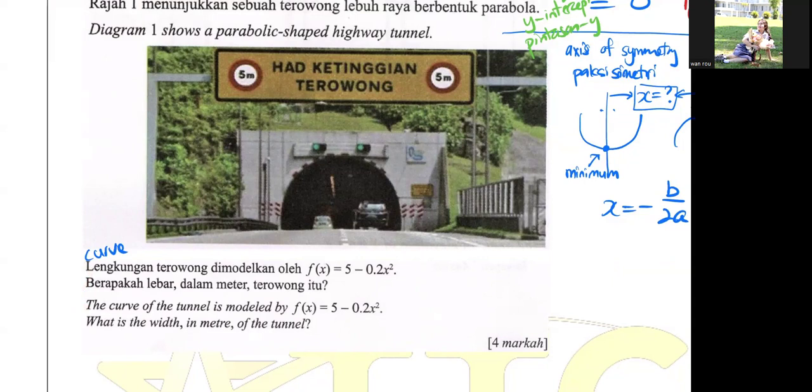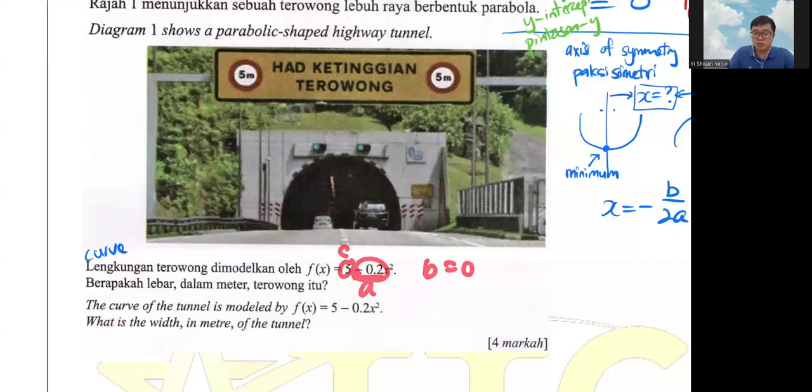So technically, this line here is already modelled by the equation itself. And from the situation here, you can notice that b is equal to 0. Because this one is your a, this one is your c, and there's no b. The b is 0. So b equals 0 already tells you that the c is actually your y-intercept.